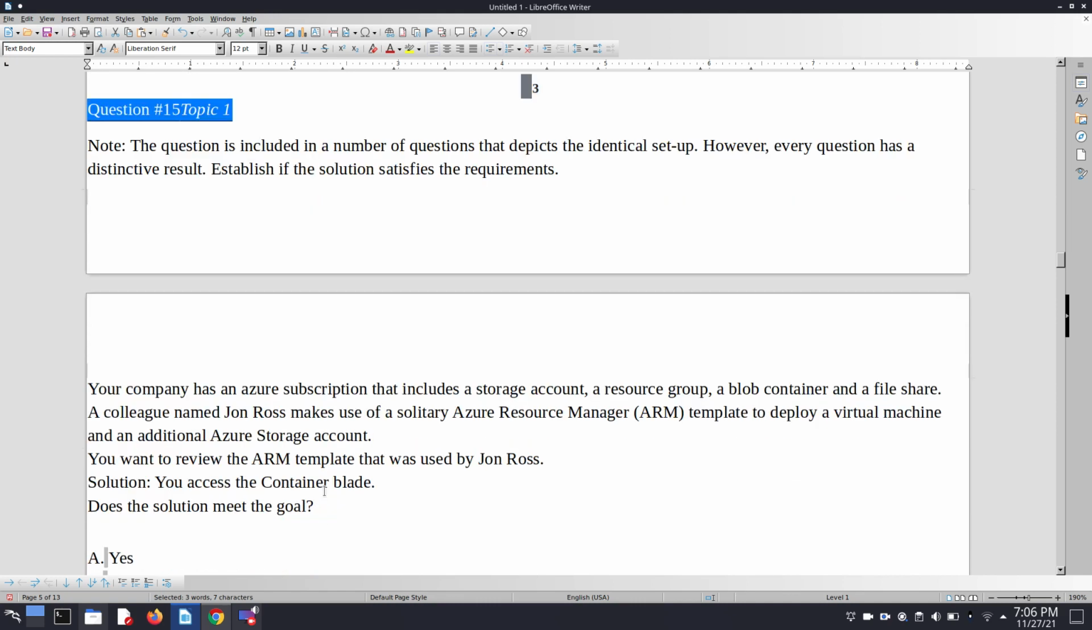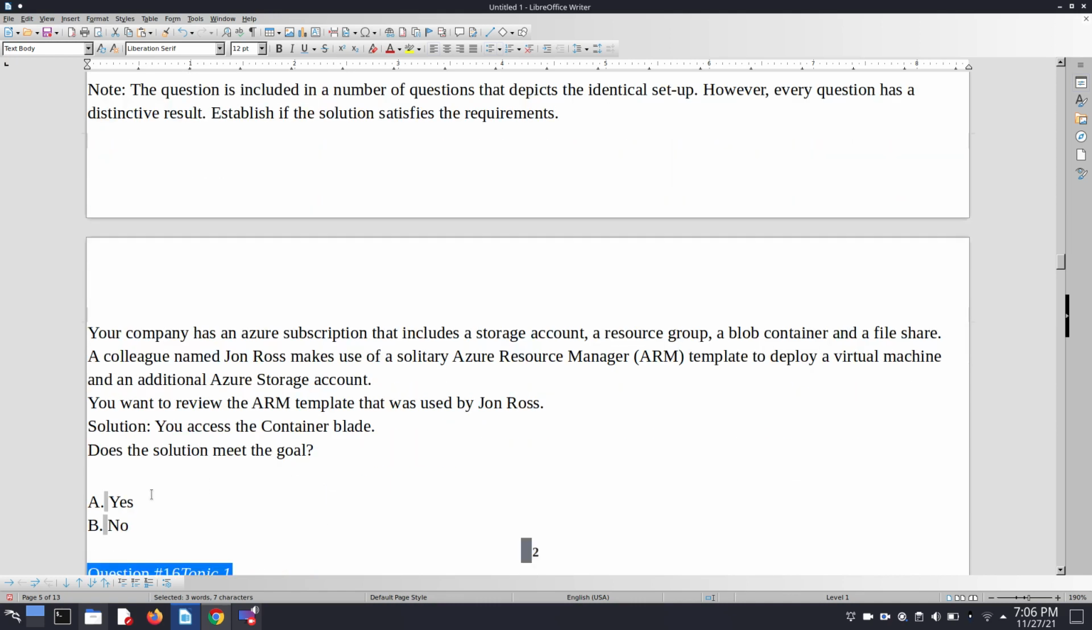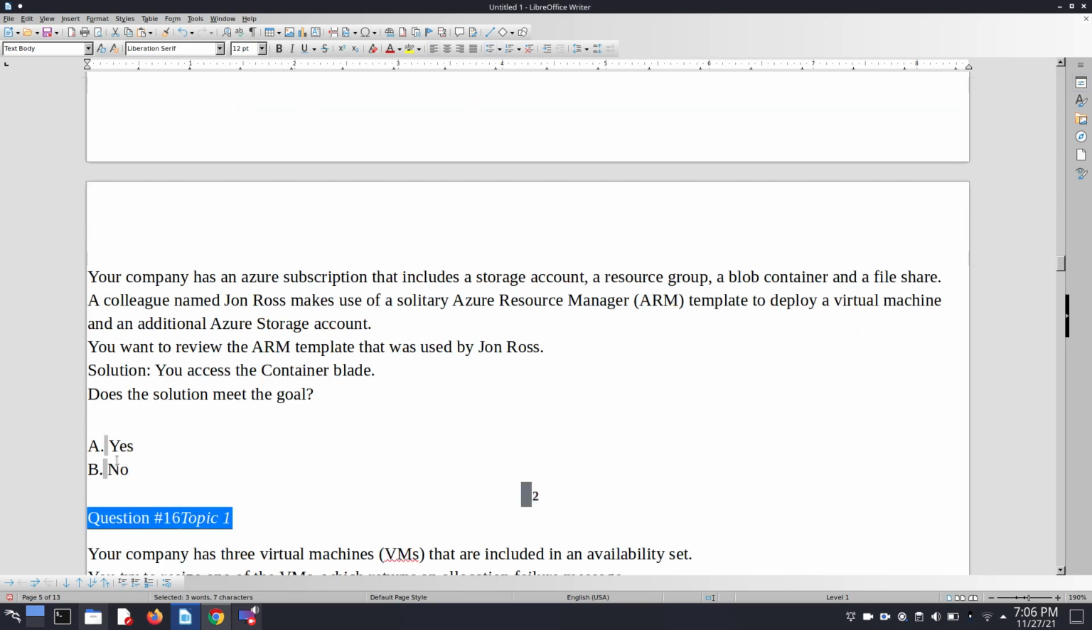Here question number 15 is also given, and here the same question is given with a different solution. So here it says you access the container blade. Does the solution meet the goal? No, container blade does not contain the deployment related ARM deployment related options. Okay, so here we simply choose B and say no.